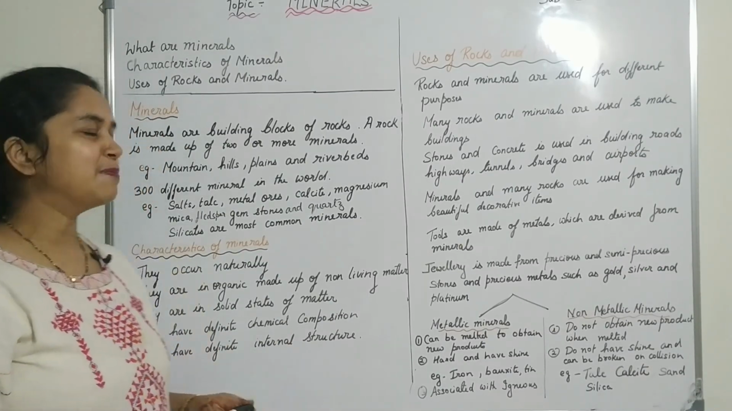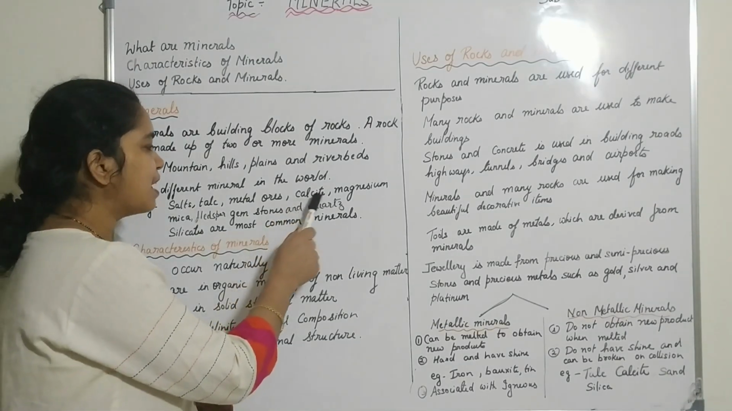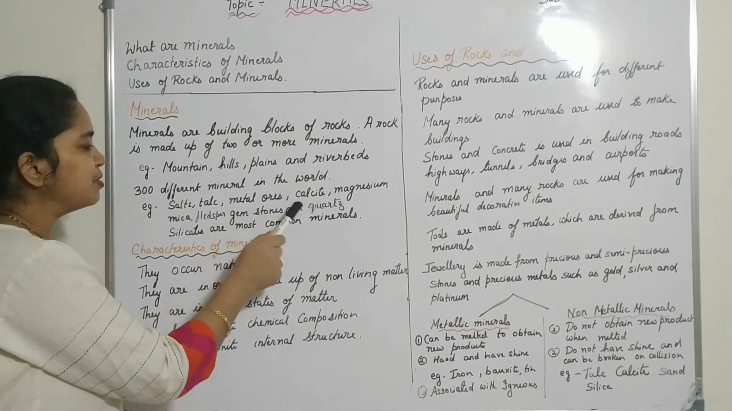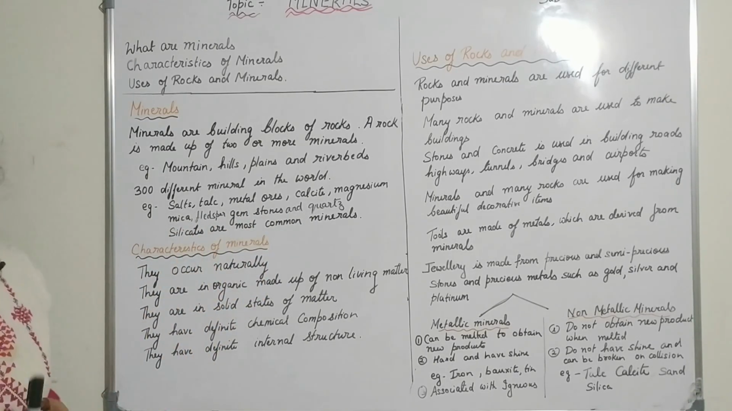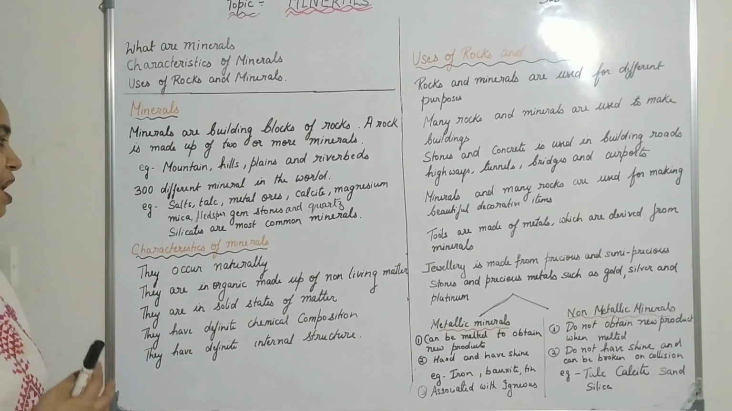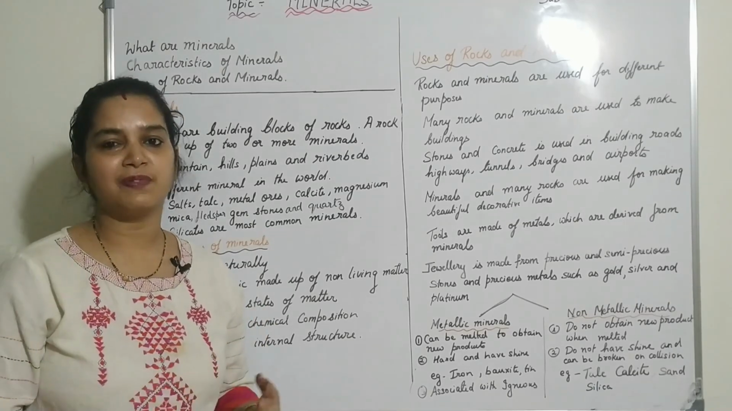So what are the examples of minerals? Salt, talc, mineral ore, calcite, magnesium, mica, feldspar, gemstones and quartz. There are 300 different minerals that occur on the surface of the earth, and silicates are the most common minerals that occur on the surface of the earth.